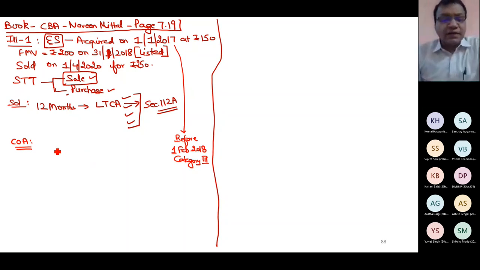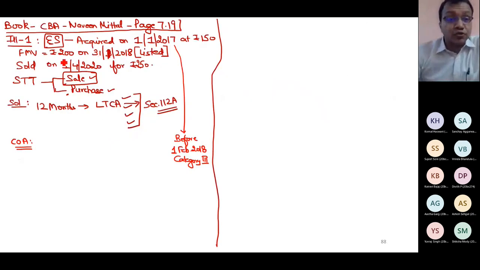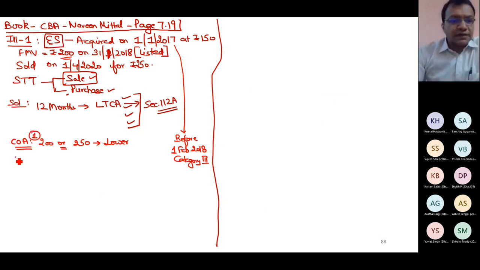If I apply category number 3, then what is my step 1? Fair market value, which is given fortunately, which is 200, or sale value. What is the sale value? 250. Which is lower? 200 is lower. Step 2. This is a rough presentation; you can see it from my book or other material which you are referring. Step 2: this lower value, which is 200 rupees, or actual cost. What is the actual cost? 150. Which is higher? 200. This is my cost.